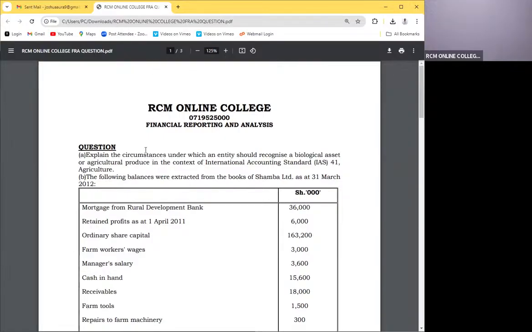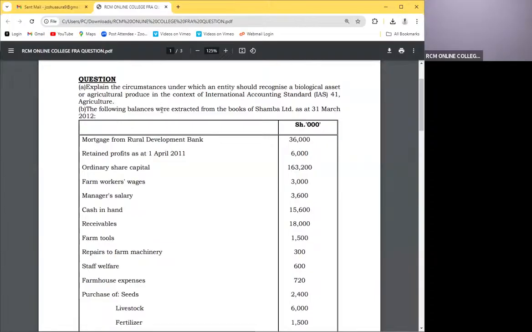So we are told here we want to start with part B. The following balances were extracted from the books of Shamba Limited as at 31st March. So you can see mortgage from Rural Development Bank, retained profits, ordinary share capital, farm worker wages. You can see these are indirect expenses.